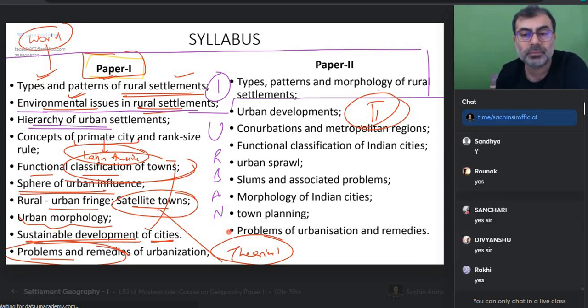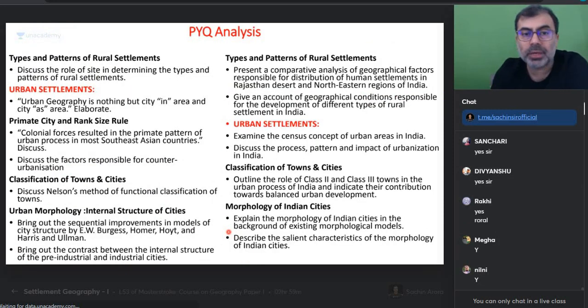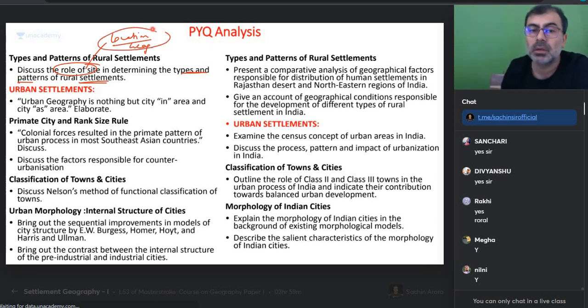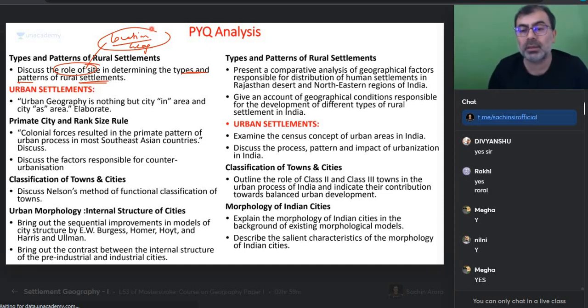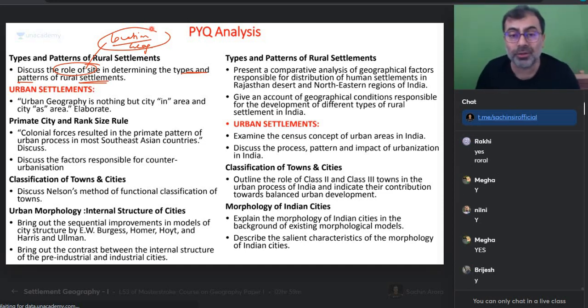पहले किससे शुरू करें? Rural से करें? Okay. PYQ क्यों देखें? Rural में क्या question आता है? The rural question is: discuss the role of site in determining the type and pattern of rural settlement. Site, location, geography. Simple question. Discuss the role of geography in determining the type and pattern of rural settlement. What type of rural settlement will be there? Will it be dense? Will it be scattered? Will it depend on the location? Yes or no? Everyone, can you think of that? You have to discuss the role of physiography, the climate, the water.